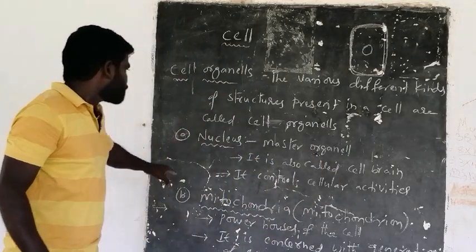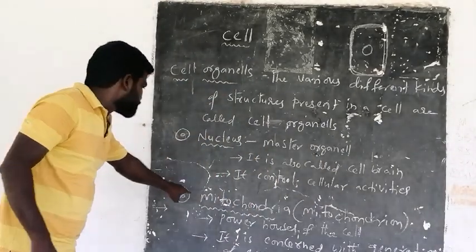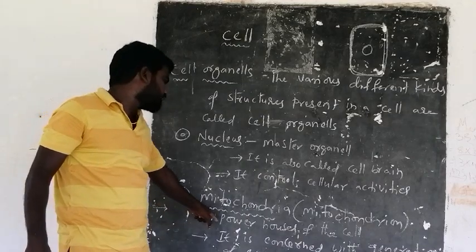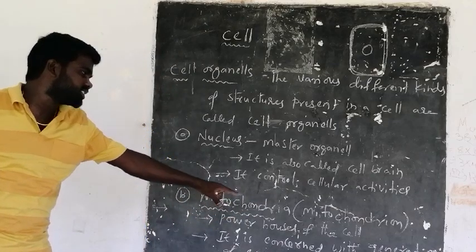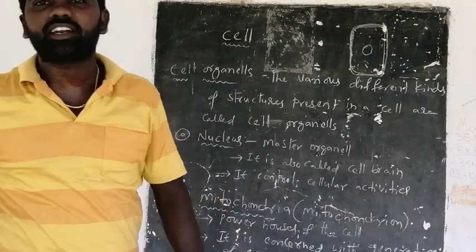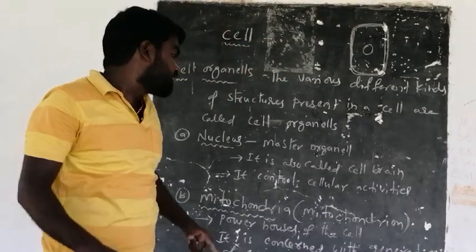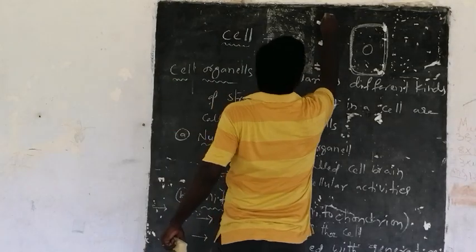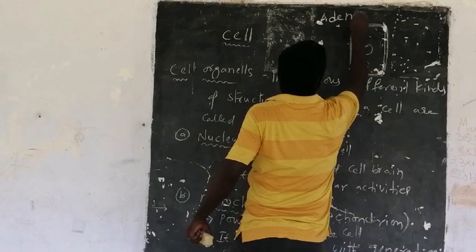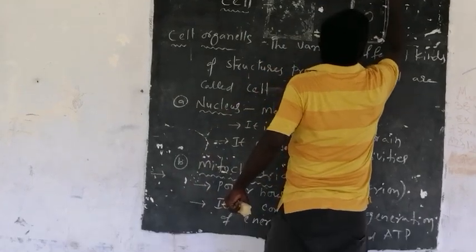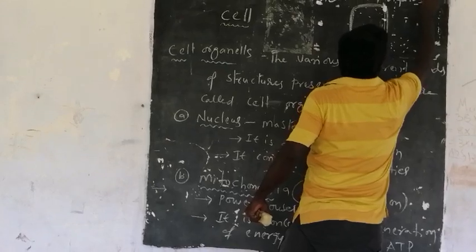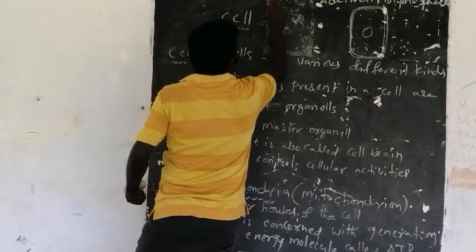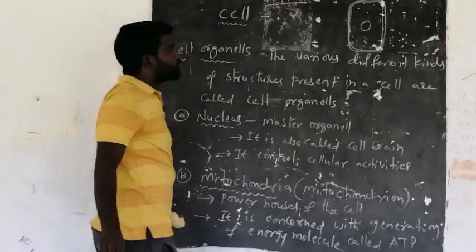So the first one is nucleus and the second is mitochondria, which are called powerhouses of the cell. What is that energy molecule? That is ATP. What is the full form of ATP? Adenosine triphosphate.